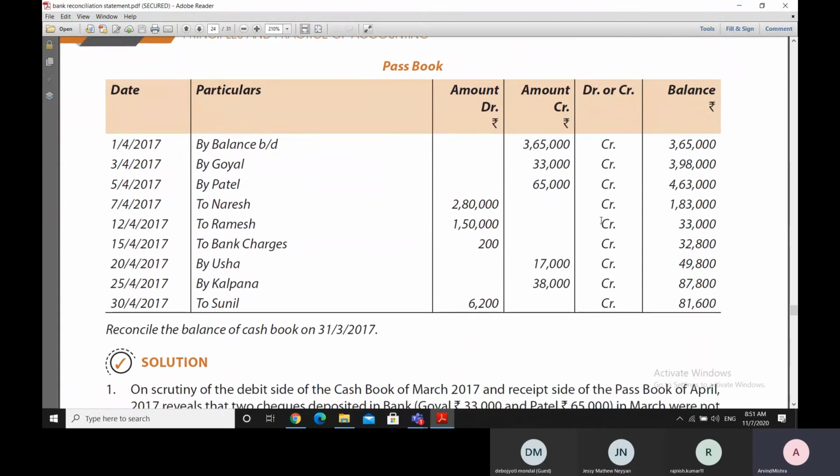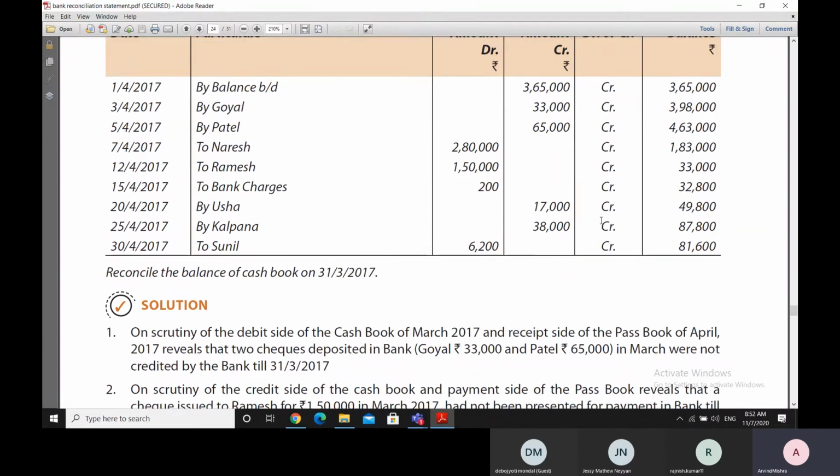Which are those entries which are there in the passbook, which are not there in the cash book? Which are those entries which are there in the cash book but not there in the passbook? Which are the error entries which are made in the cash book that need to be corrected? Which are the error entries which are there in the passbook?